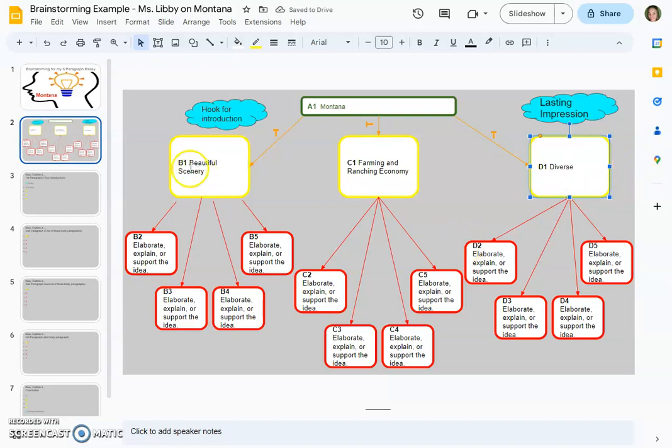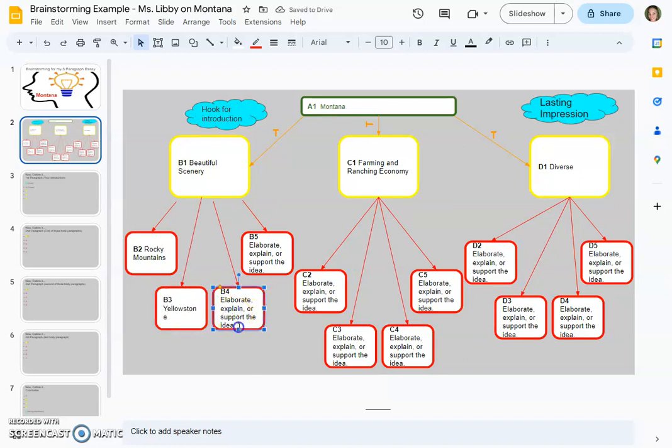So now I might have ideas on my own, or I might do some research at this point. It's not a bad idea to do some research, but since I know a little bit about Montana, I would start here. We have the Rocky Mountains, so we would definitely want to make a sentence about them. We have Yellowstone Park, so we'll put Yellowstone Park here.